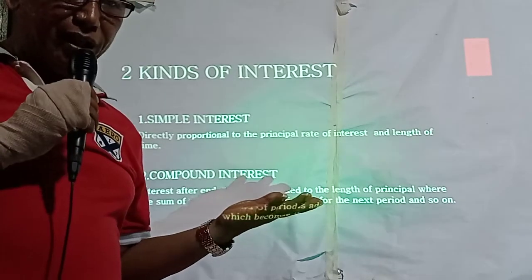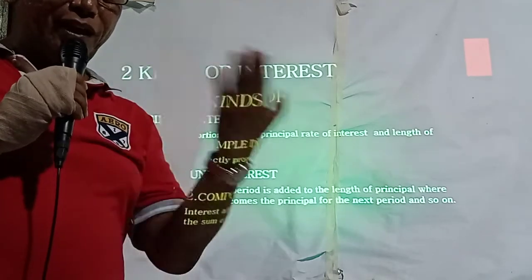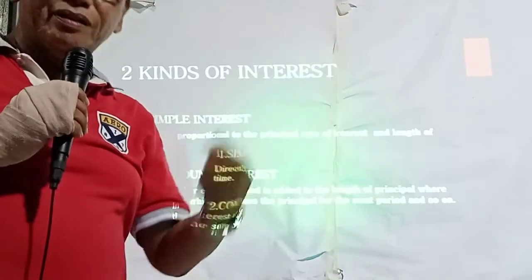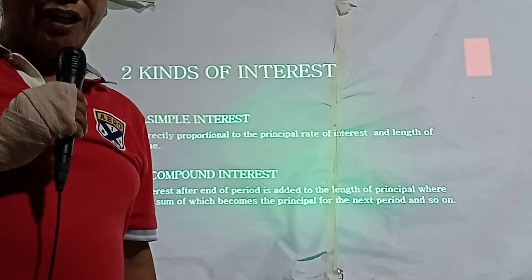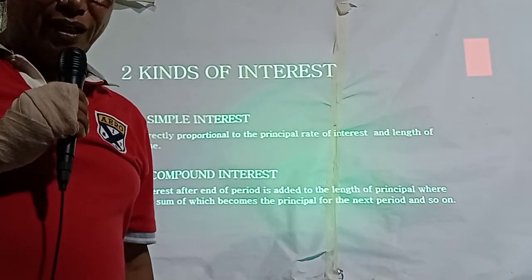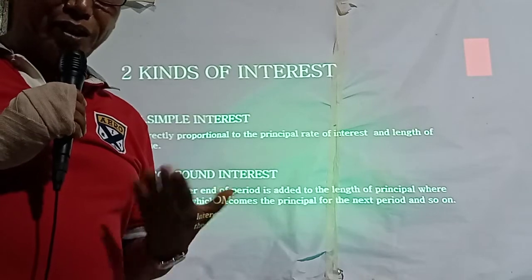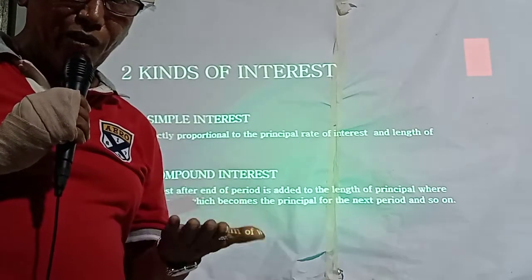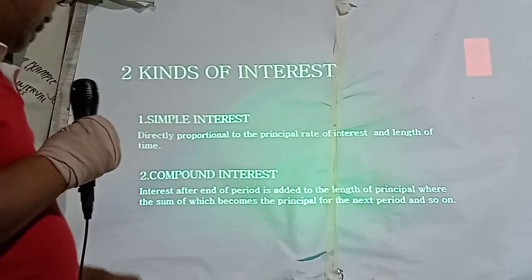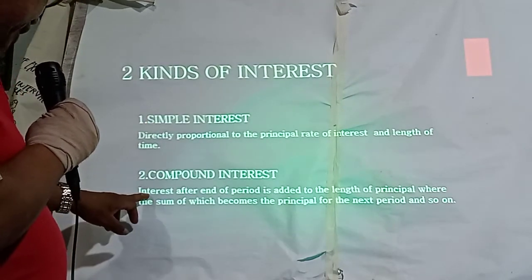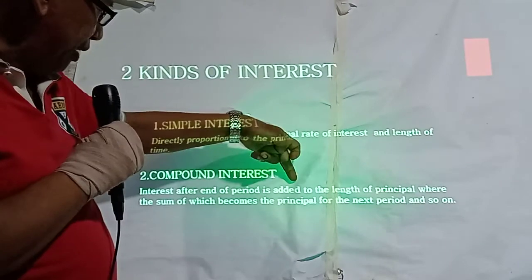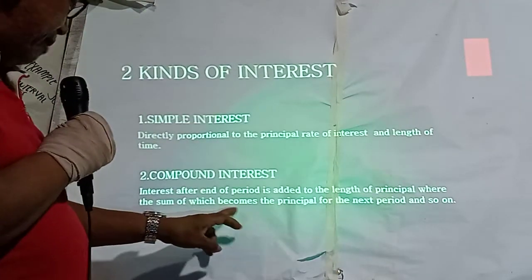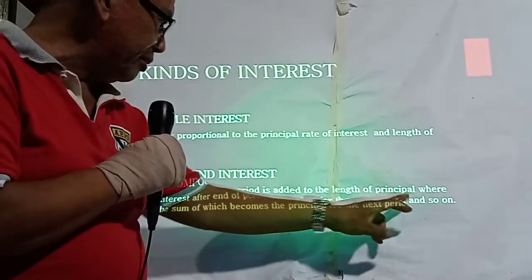This compound interest, if you did not pay it on that certain date, then there is another computation for that. That is what they say, magkakaanak ang pera. So we call it compounded interest. Compound interest, interest after a period is added to the principal, where the sum becomes the principal for the next period, and so on.